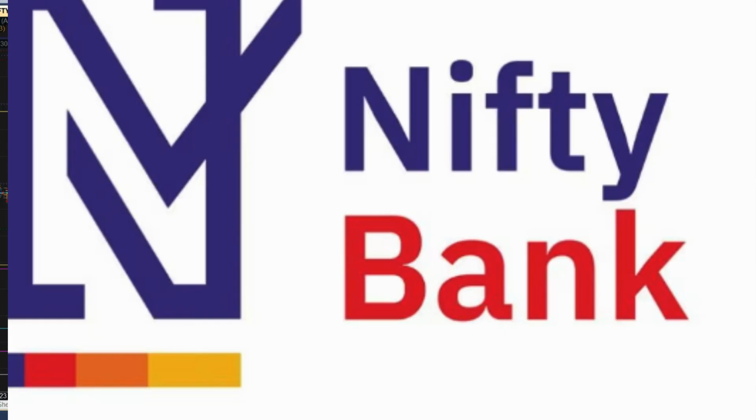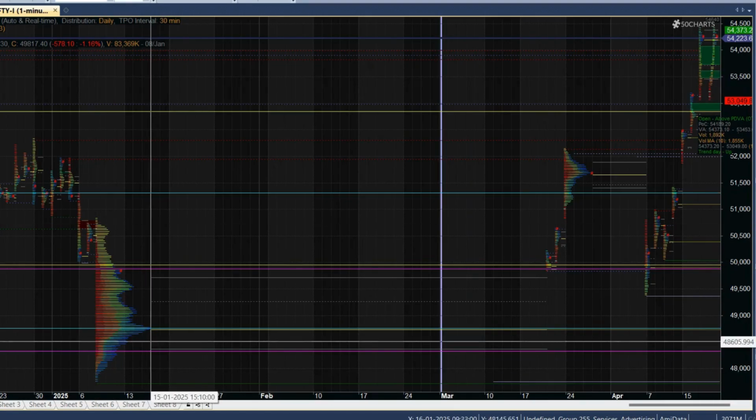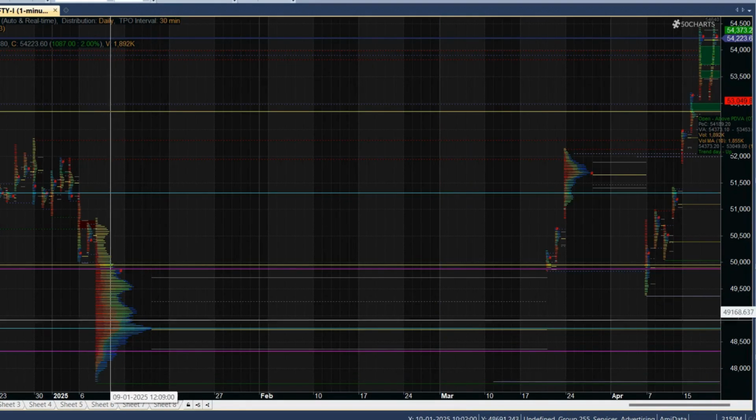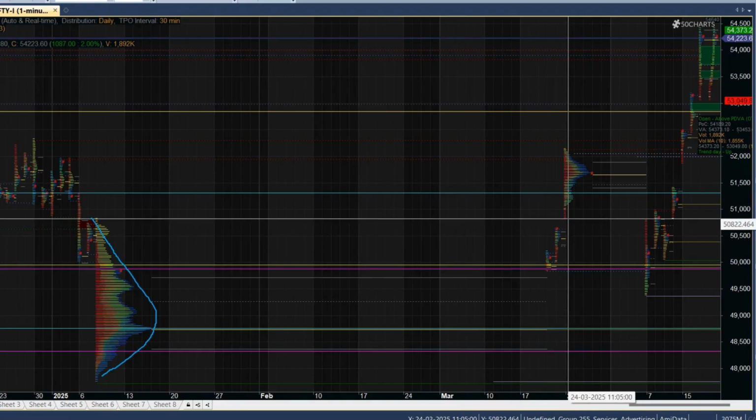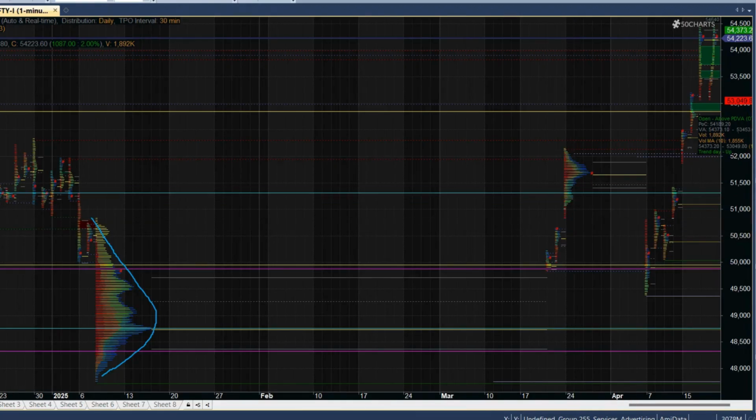If you check the Bank Nifty view, in the month of January they made the bell curve development in this zone. On Bank Nifty, the weekly and daily bell curves developed in this zone only. So for the full month of January they were developing the bell curve in this zone, and after that it broke the plus 63 zone and they developed a bell curve here in this zone.